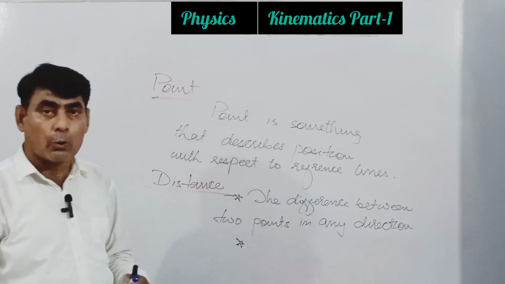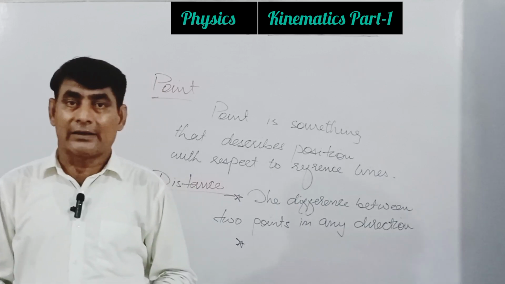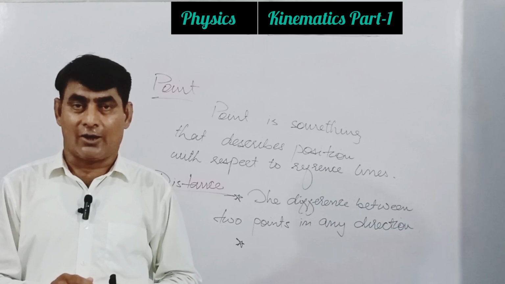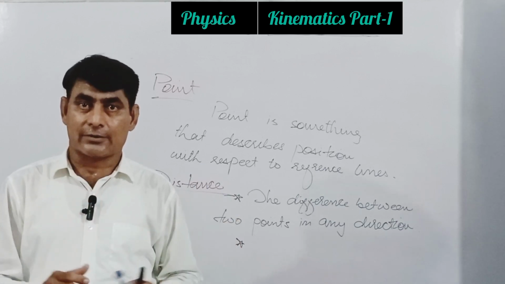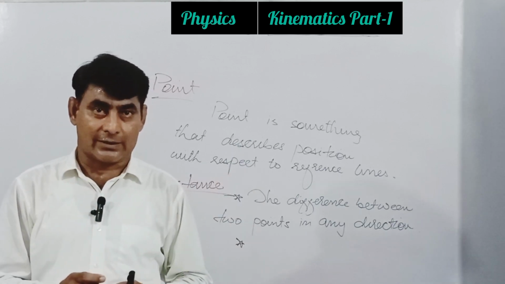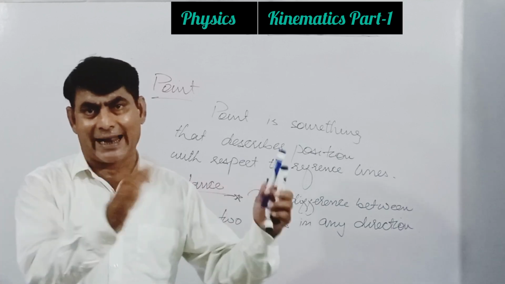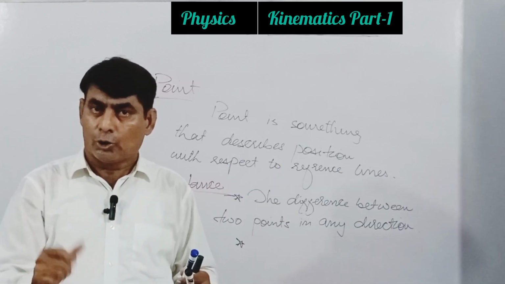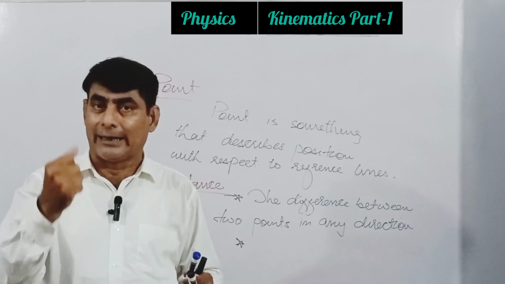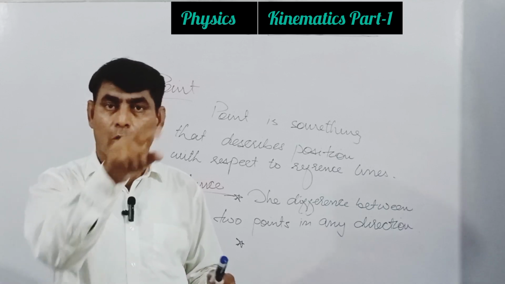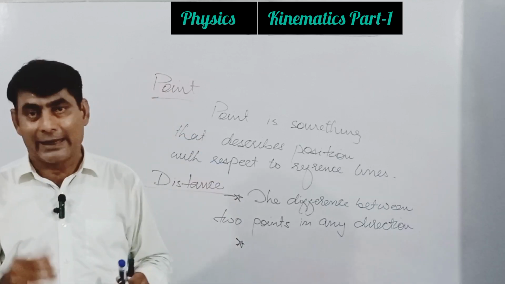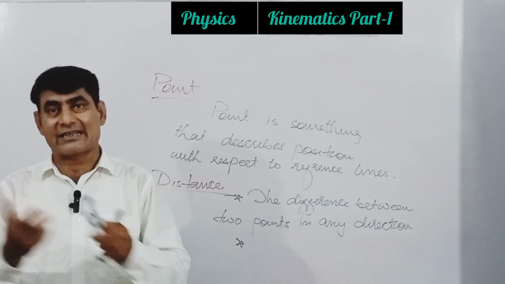In higher level we can use different torches or X-rays or different types of rays. The rays will reflect from one surface, so we count the time duration to reach a specific point and then come back and be received.